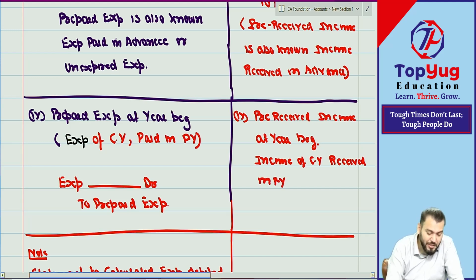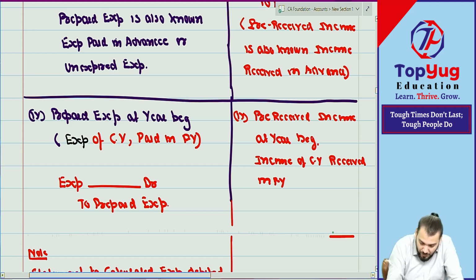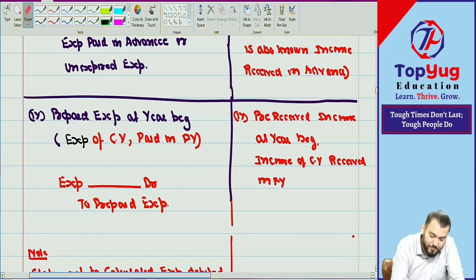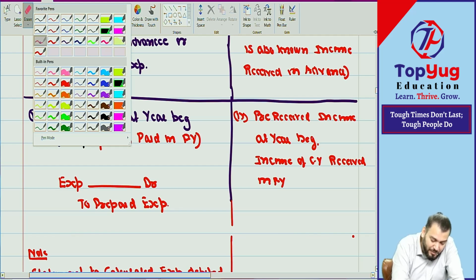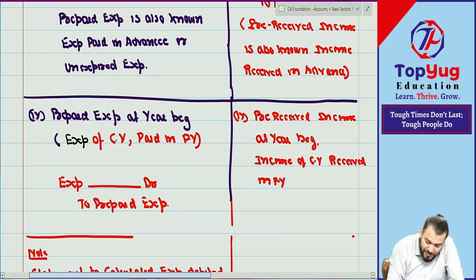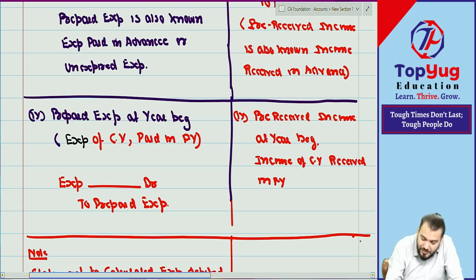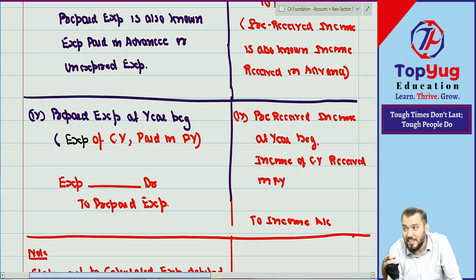Now income of current year. So will the current year income increase or decrease? Increase. So we'll say credit to what? Income account. Increase in income will be created. So income account will be credited.